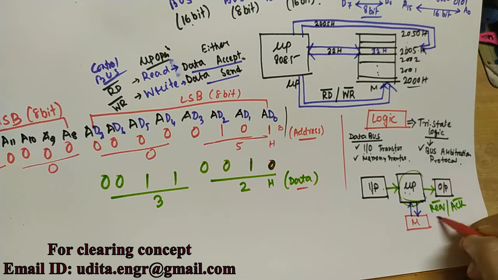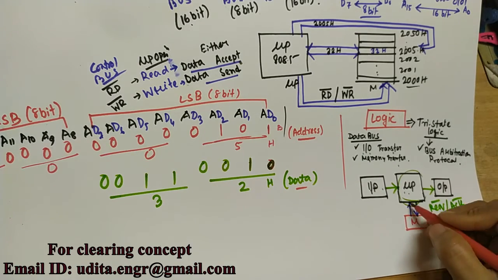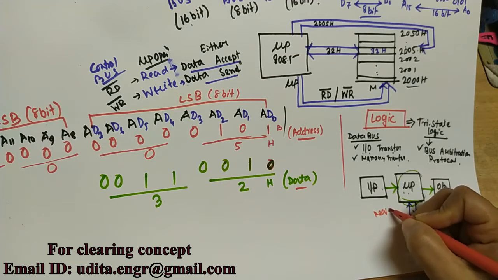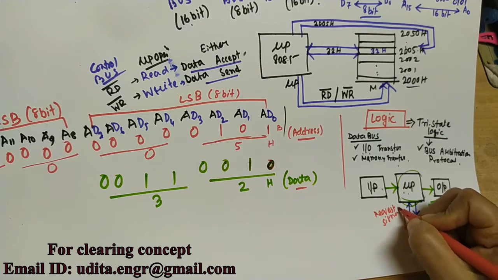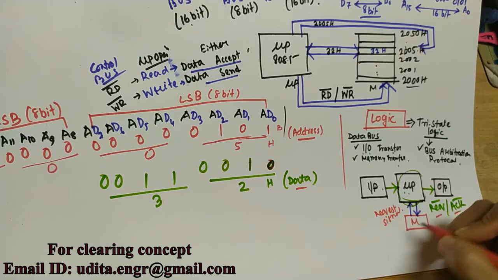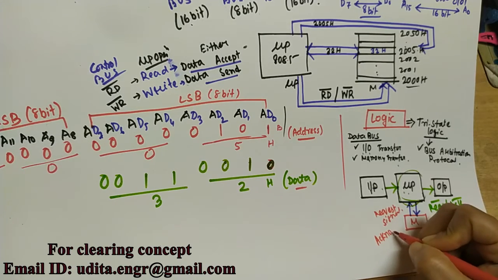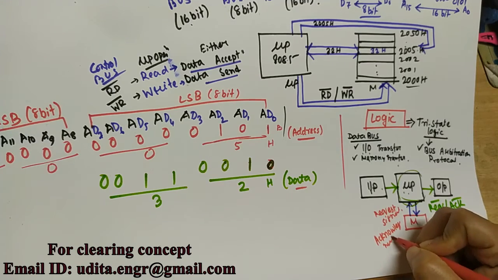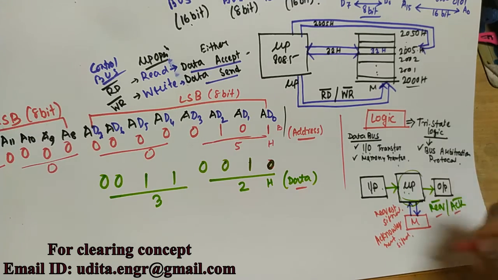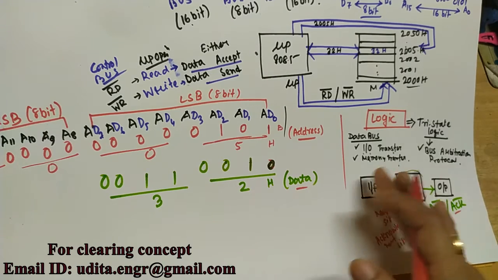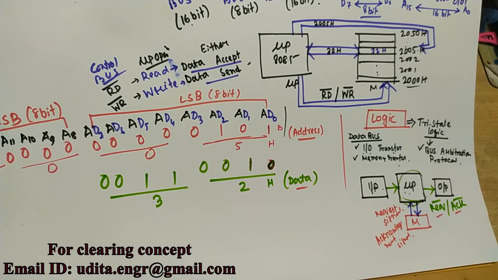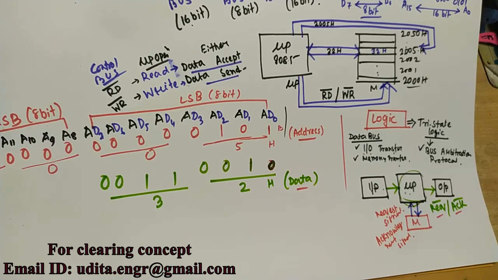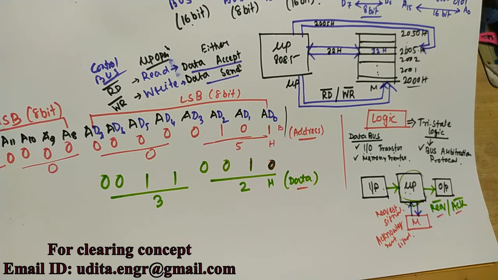You can find this type of pin in the microprocessor IC pin diagram. So the microprocessor first has to send the request signal, and when memory sends the acknowledgement signal, then the total data transfer goes on. This is not only for memory, it also happens for the input and output devices. In that case, these granting signals are controlled by logic, and that is called the bus arbitration protocol.